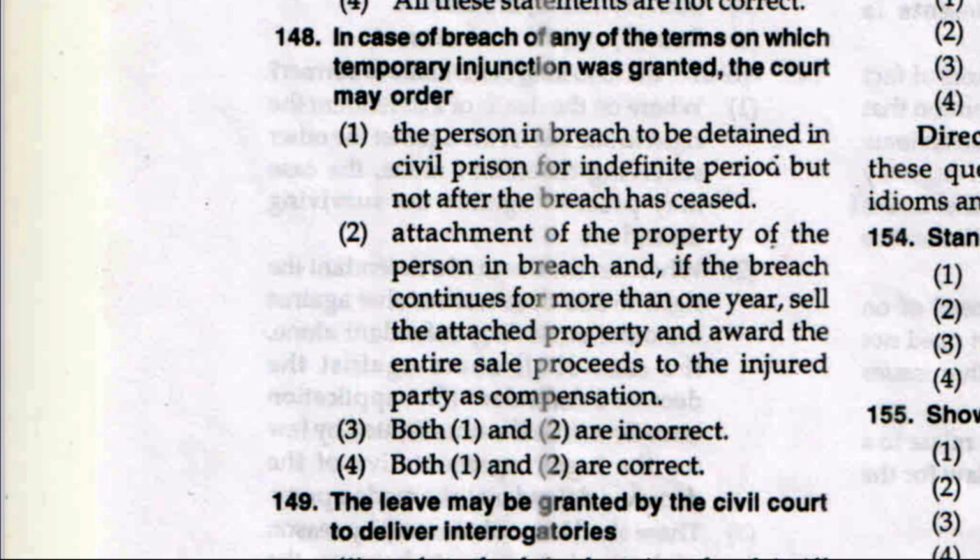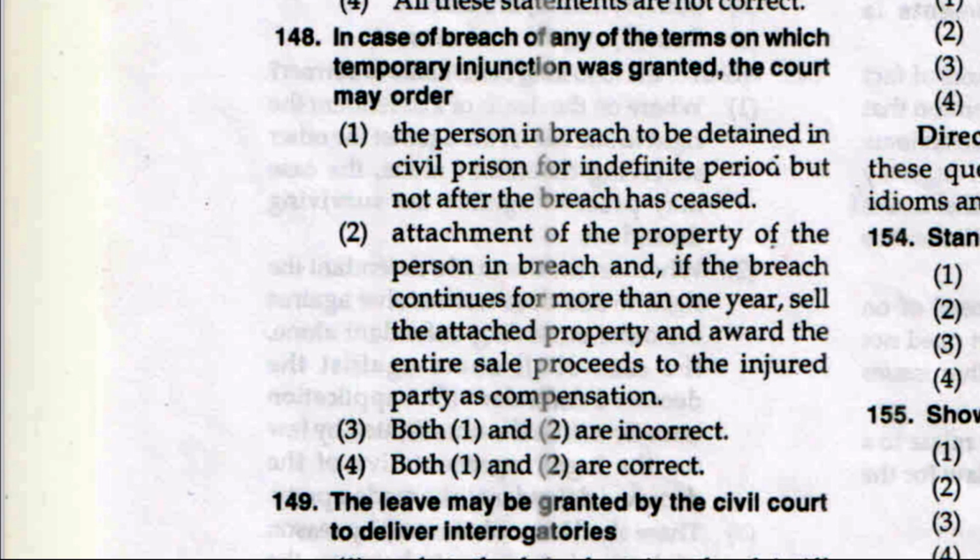Come to question number 148. In case of breach of any of the terms on which temporary injunction was granted, the court may order the person in breach to be detained in civil prison for indefinite period, but not after breach has ceased. Option 2, attachment of the property of the person in breach, and if the breach continues for more than 1 year, sell the attached property and award the entire sale proceeds to the injured party as compensation.